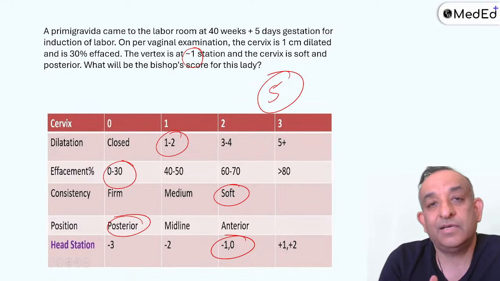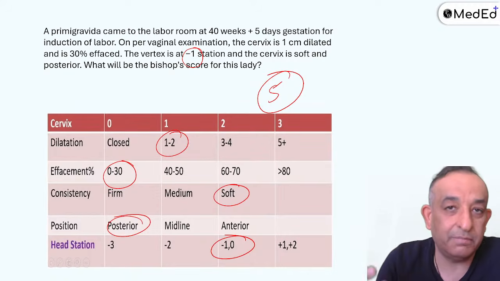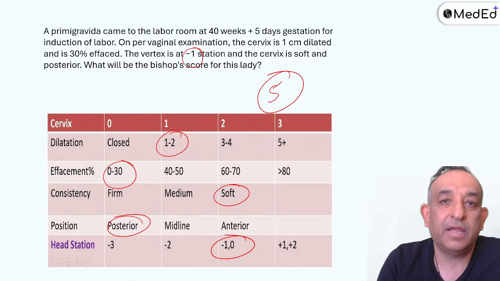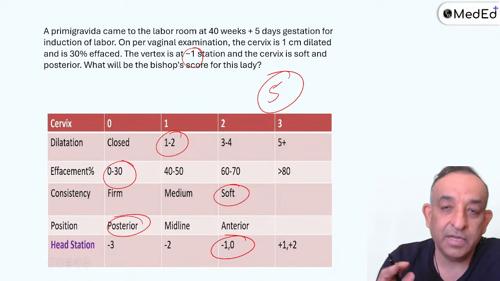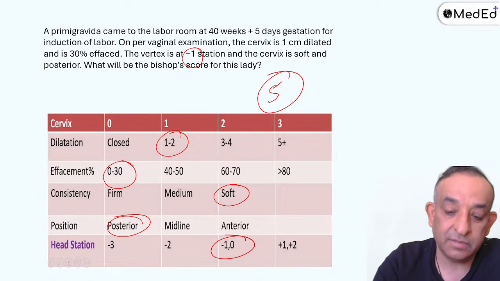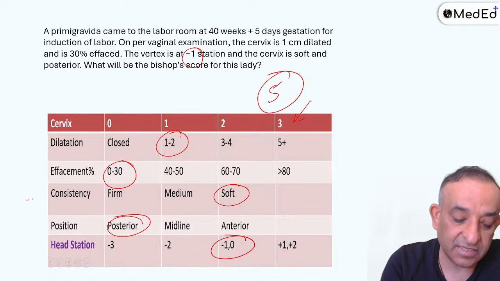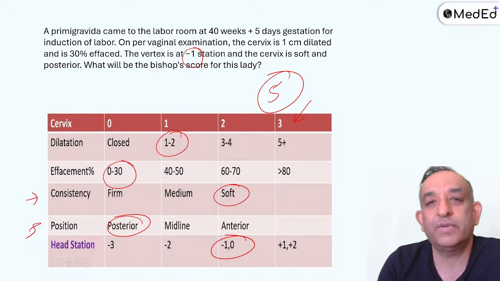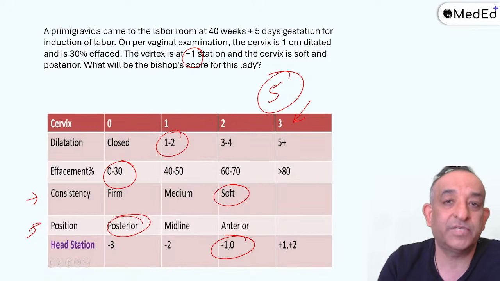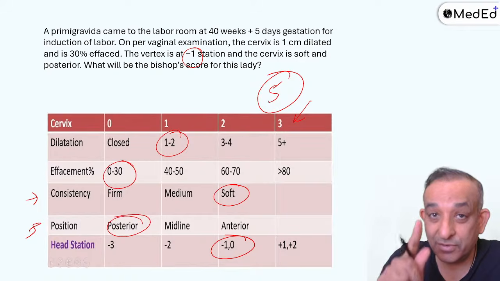Now, as an obstetrician, we know the Bishop score in our head. I just did the exercise for you, and the answer is 5. Guys, this is going to come in the exam. You have to know this chart. Remember, there are only 3 things which have a maximum score of 3. Consistency and position have a maximum score of 2. So try to make your own discussions, you have to know the Bishop score. This chart won't be given, so you have to learn it in your head.